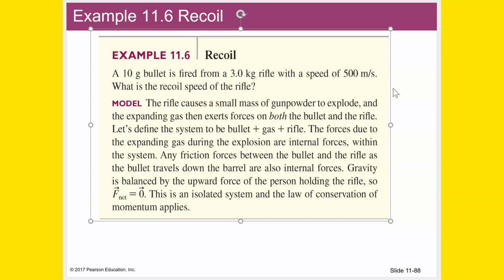And then a brief interaction happens where the bullet powder explodes. It causes an explosion or a fire or whatever, and that sends the bullet away. So that is an explosion, because what was one thing has now become two things, and they're going in different directions.